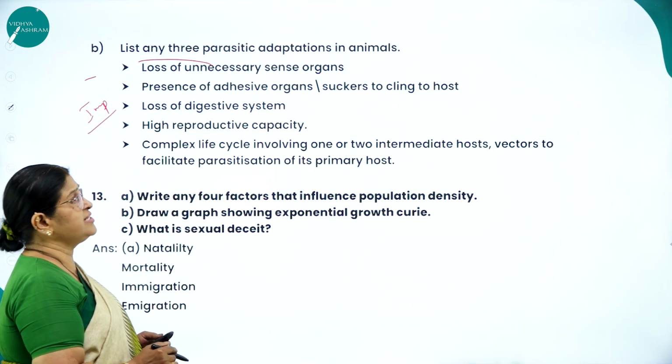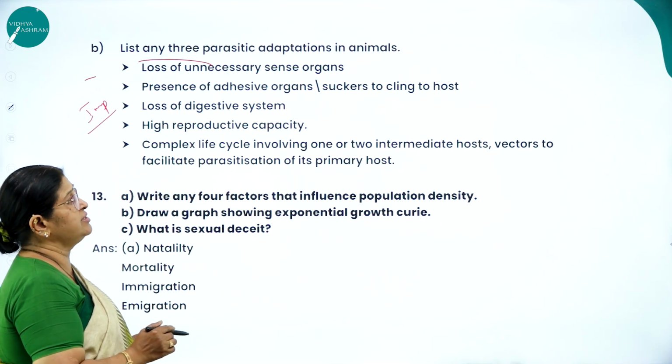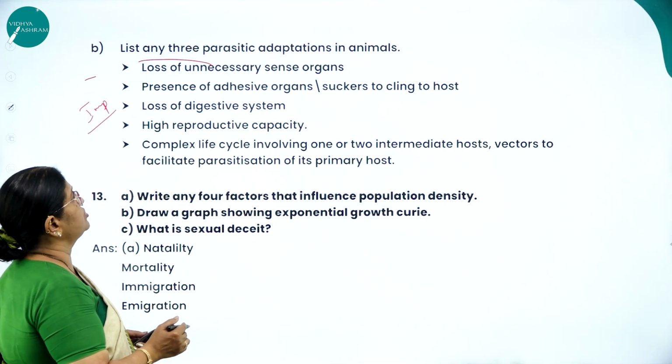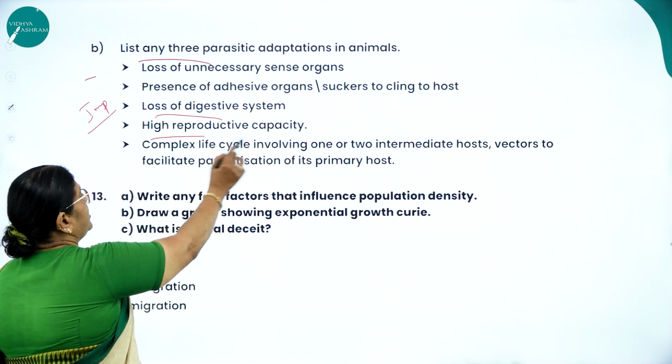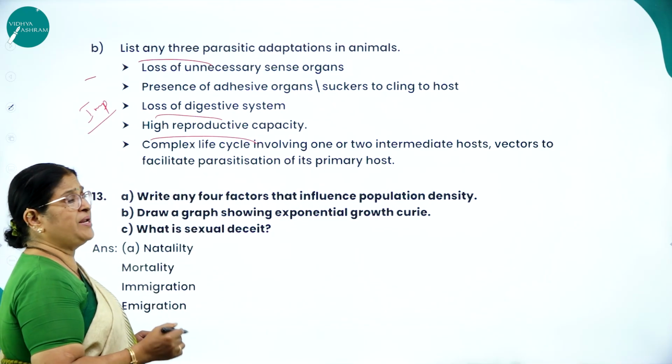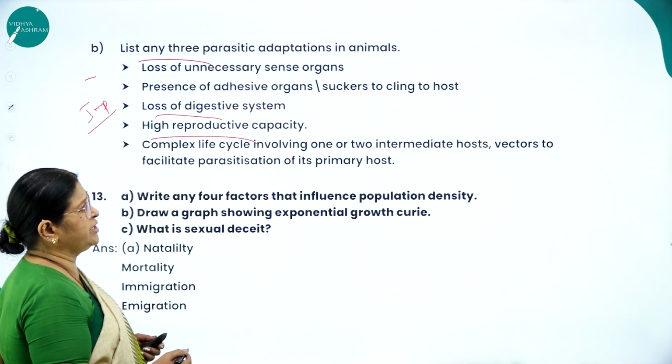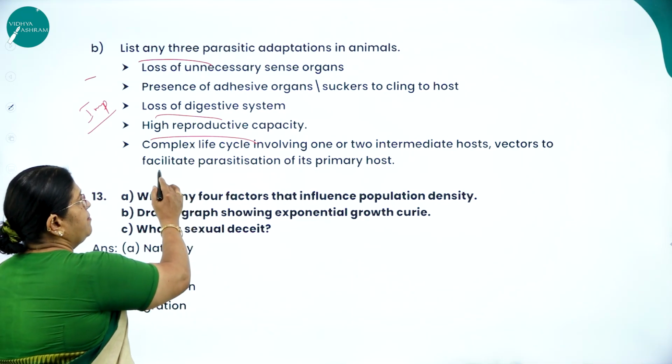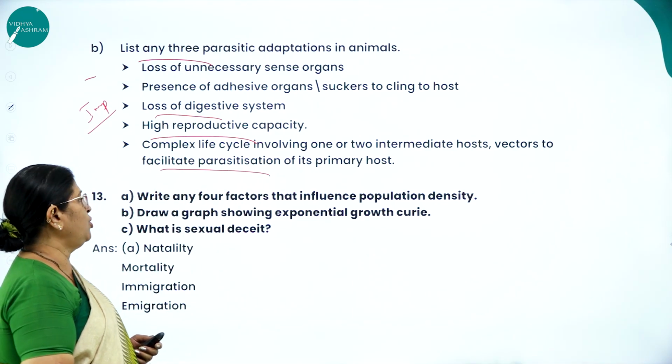Loss of unnecessary sense organs, presence of adhesive organs like suckers to cling to the host, loss of digestive system, high reproductive capacity. Complex life cycle involving one or two intermediate host vectors to facilitate parasitization of its primary host.